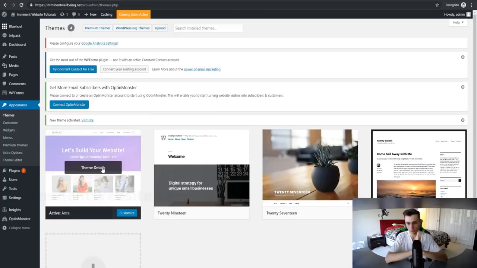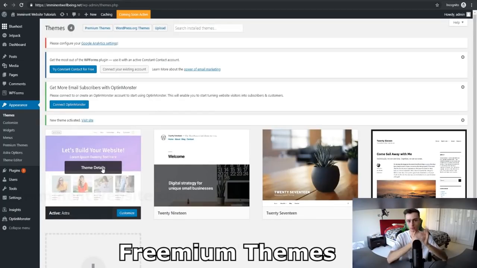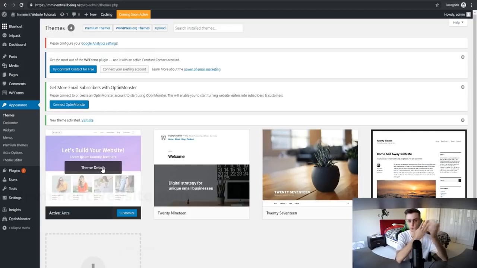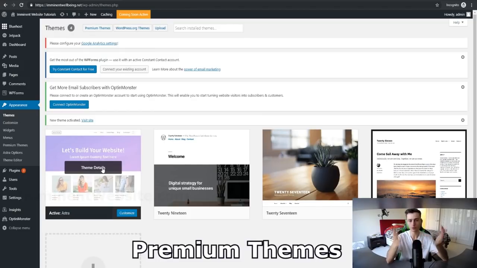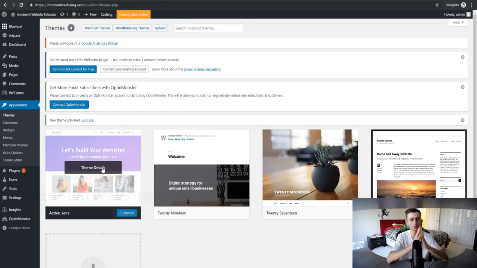And if you like any of the premium themes, because basically you can get themes that are free, you can get freemium themes, which are free, but there's obviously upgrades to the freemium themes that you can get. Then there's premium themes which you can pay for. Those tend to be the best ones because you're paying for them, and the people that develop those themes tend to update them the most. So that's how it works in regards to themes.